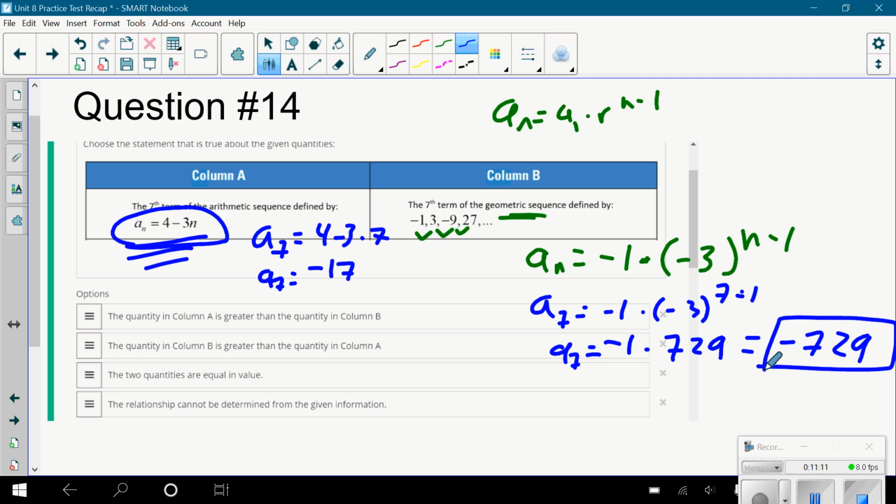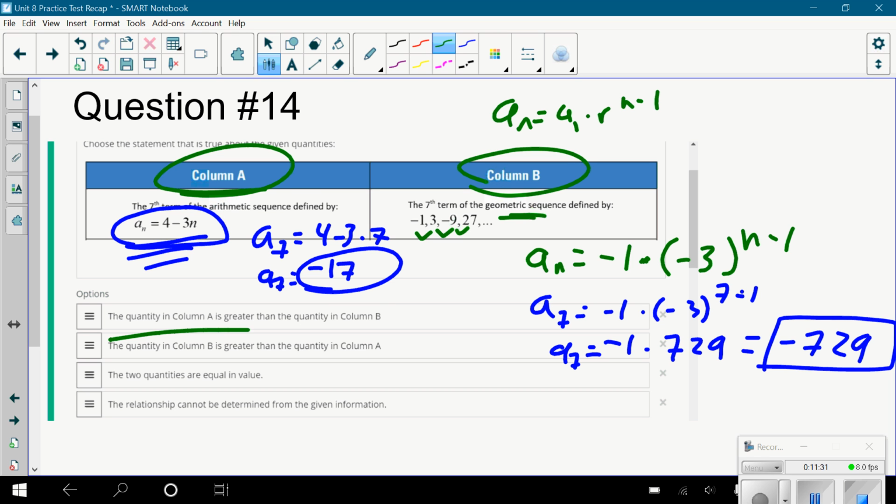So it wants me to think about these two numbers and compare them. Negative 17, negative 729. The quantity in column A is greater than the quantity in column B. A is bigger than B. B is negative 729. A is negative 17. So this is our answer. A is bigger than B.